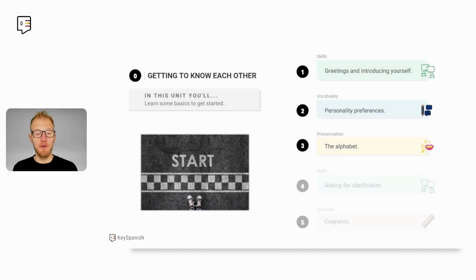We are now in Module 0, where we are learning just some very basics to get started. In the first lesson of the course, we learn about some greetings, introducing yourself, saying goodbye. In the second one, you had some listening practice with an audio where I was talking about my favorite things and some of my preferences. And today we are covering the alphabet.